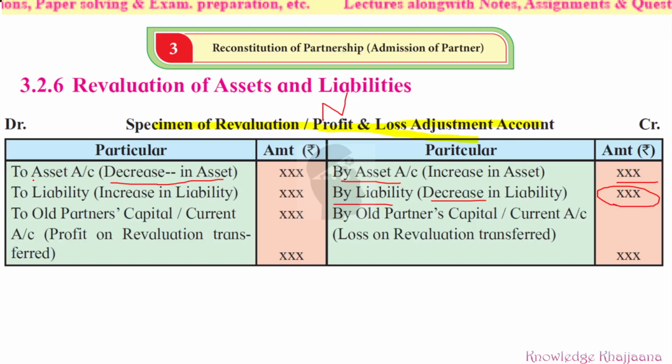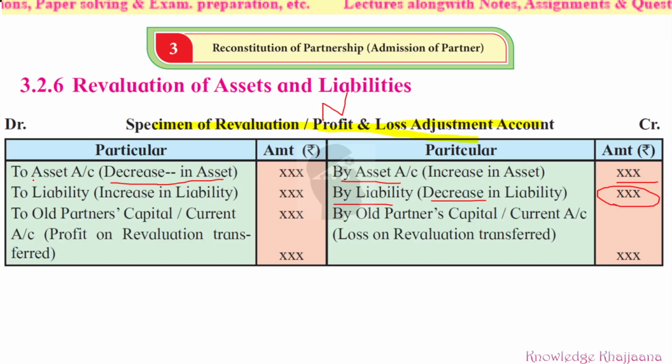Liabilities could have also been increased. So an increase in the liabilities is again a loss, so that should be debited to the revaluation account or profit and loss account. Now, these are all the four kinds of transactions we have completed.